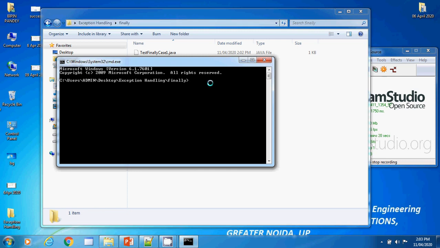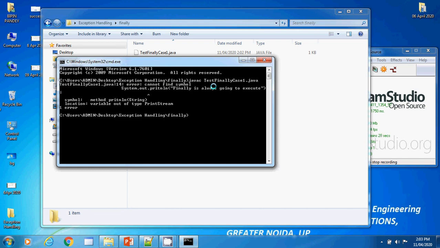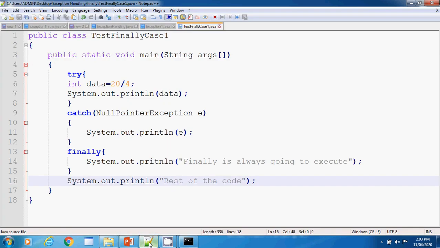So I have opened my command prompt, javac TestFinallyCase1.java. Again some syntactical mistake is there. I think some spelling mistake is there, so we need to correct it.